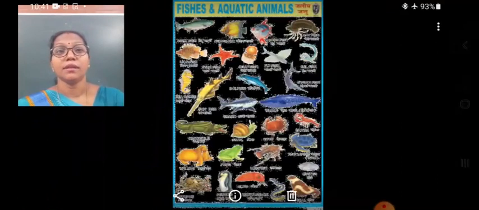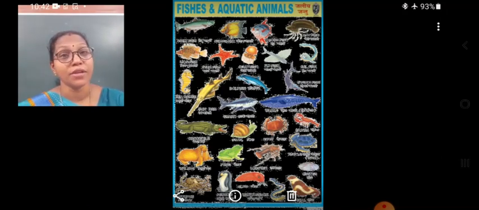Now students, the aquatic animals. The animals that live in water are called aquatic animals. There are many types of aquatic animals. We know mainly fishes. The aquatic animals have special swimming organs to move in the water. They have breathing organs such as gills for respiration. So these organisms are adapted to live in water.